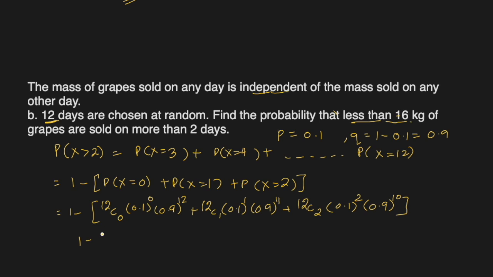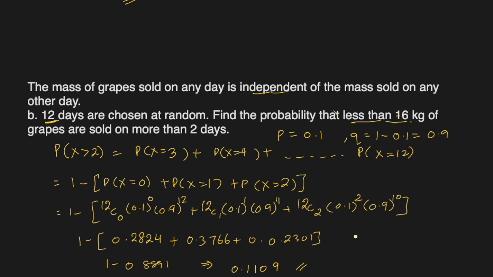Okay, so now I will evaluate them one by one. So this is what it comes out to be. The sum of these three is 0.8891, and if we subtract from 1, we'll get 0.1109, or you can write 0.111, which is the probability that you will have less than 16 kg on more than 2 days. Do we have another part?